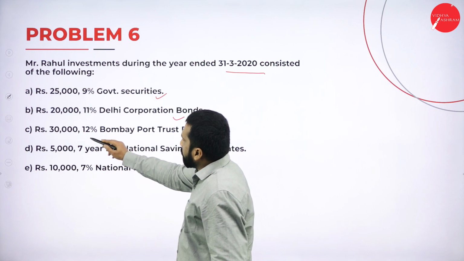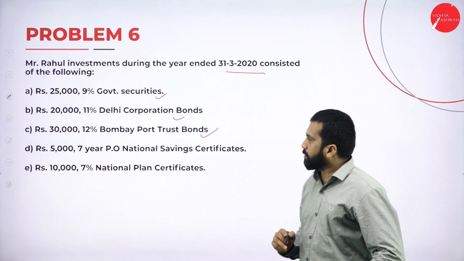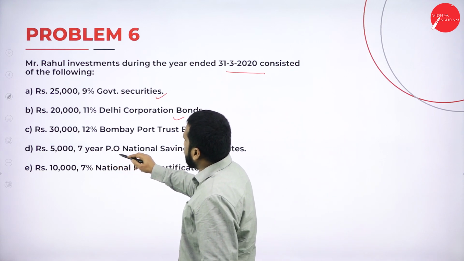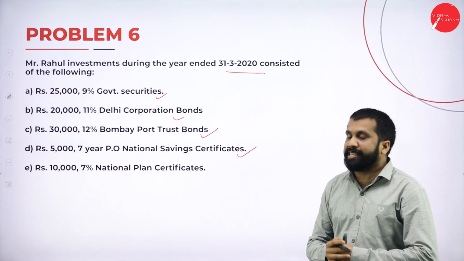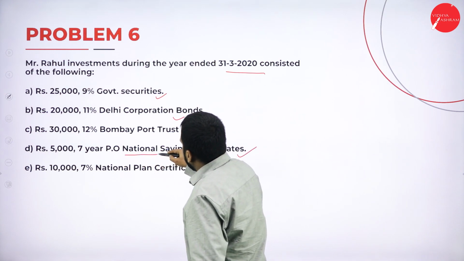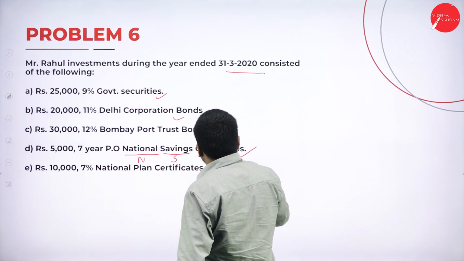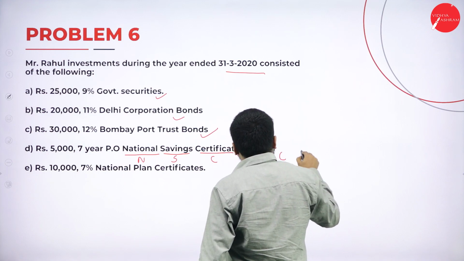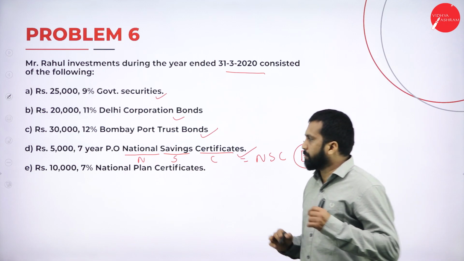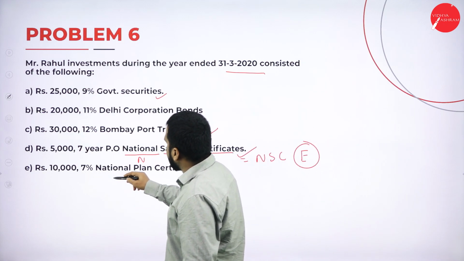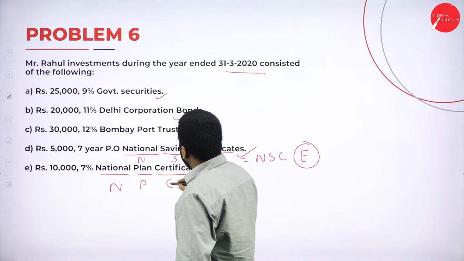Now, 30,000, 12% Bombay Port Trust Bond, taxable. Then 5,000, 7 years Post Office National Savings Certificate. So NSC, National Saving Certificate, NSC, always exempted. Remember, always exempted. Then similarly, 10,000 for National Plan Certificate.